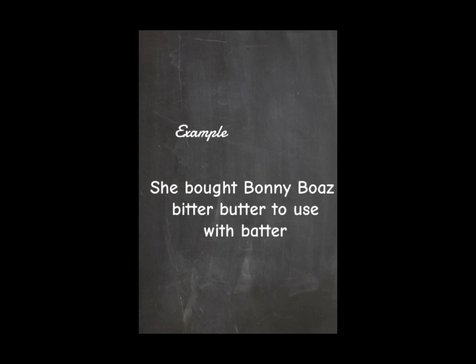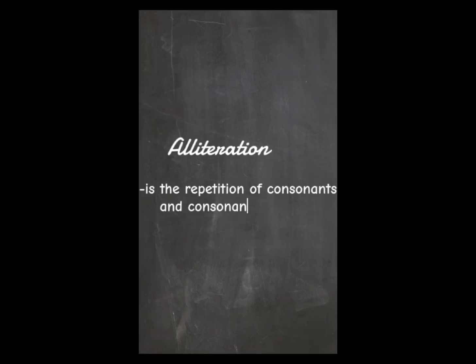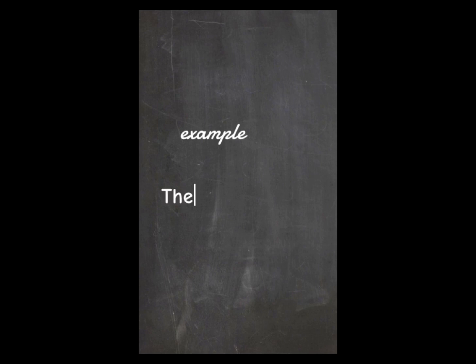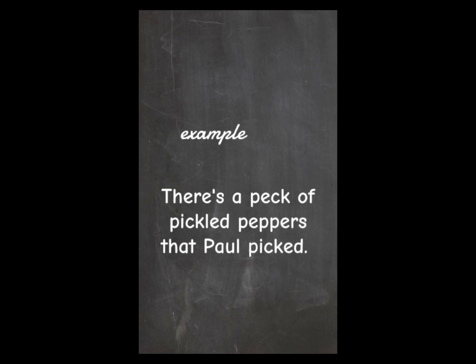Now let's look at an example of alliteration. Alliteration is the repetition of consonants and consonant sounds in a series of at least two neighboring words. Another example of alliteration would be: There is a pack of pickled peppers that Paul picked. From the example of alliteration that I just gave, do you notice the repetition of consonants and consonant sounds? They are mostly used in poetry, where a poem rhymes according to consonants and consonant sounds, while the other one rhymes with vowels.